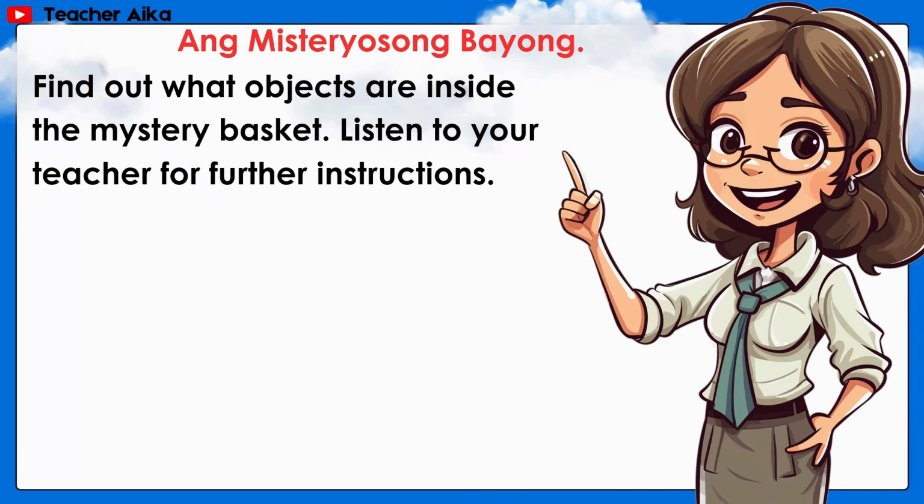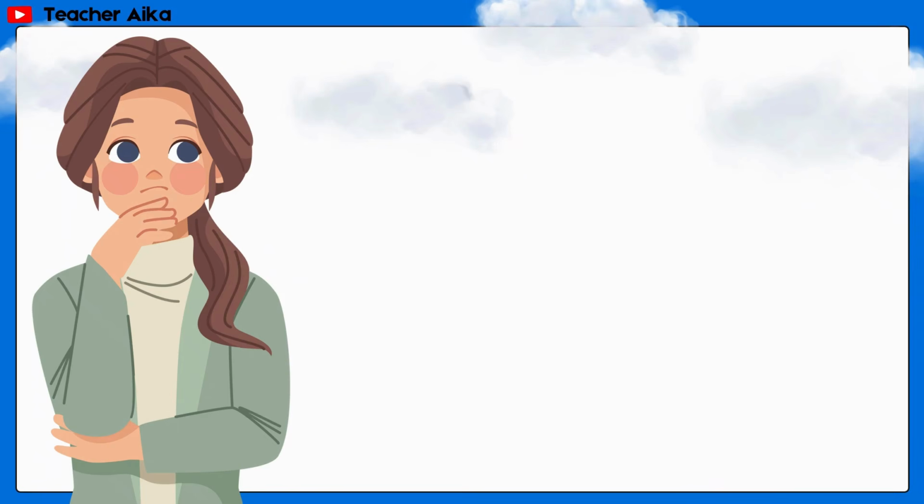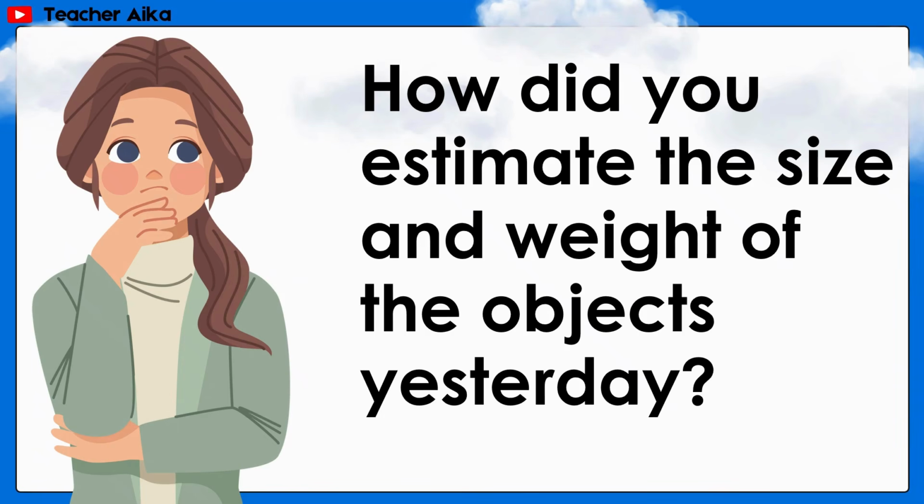Ang misteryong bayong. Find out what objects are inside the mystery basket. Listen to your teacher for further instructions. How did you estimate the size and weight of the objects yesterday?